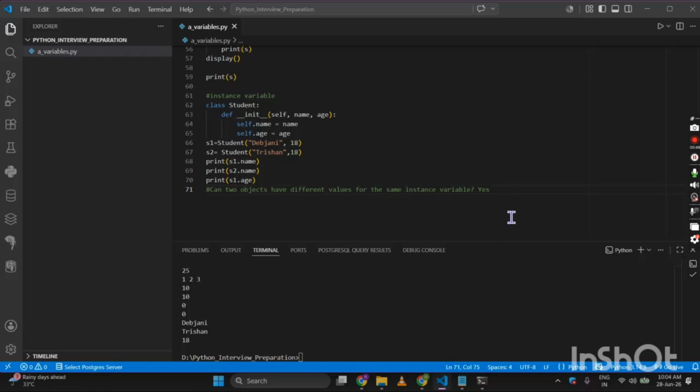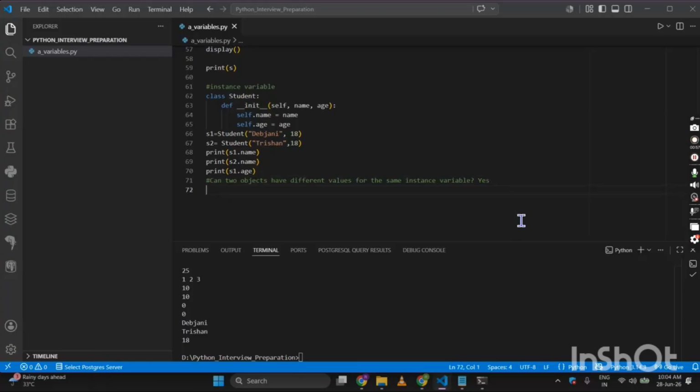Now, what happens if a local and a global variable have the same name? Local variable takes precedence inside the function. This is also an important question.